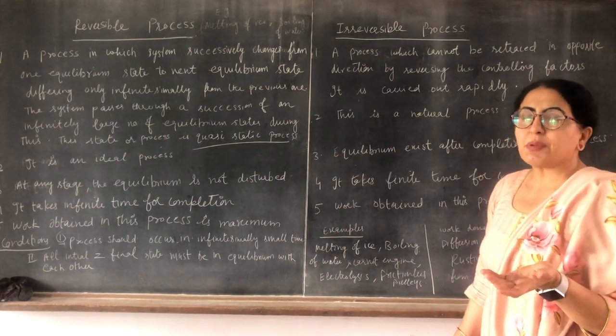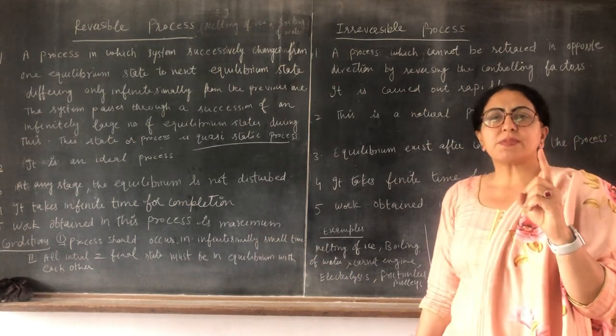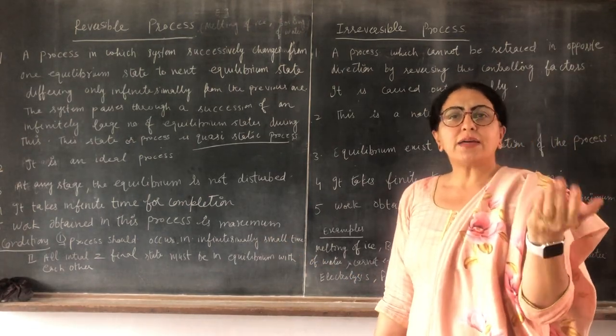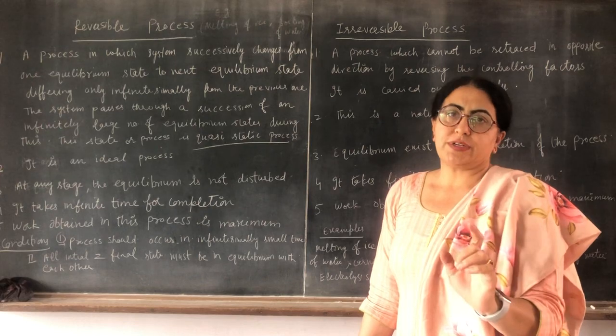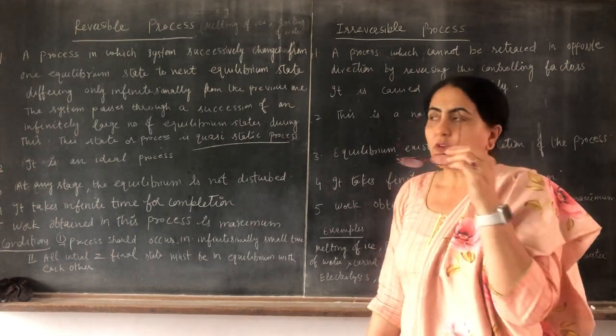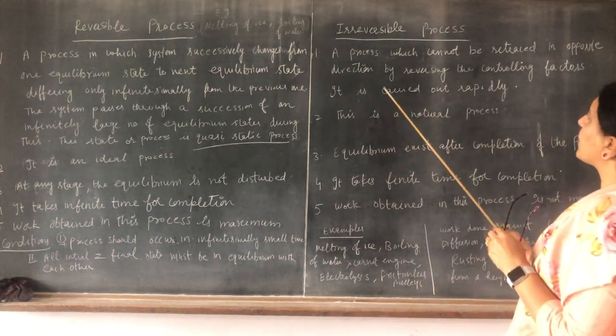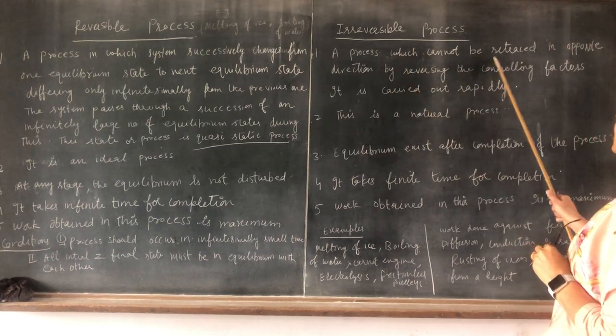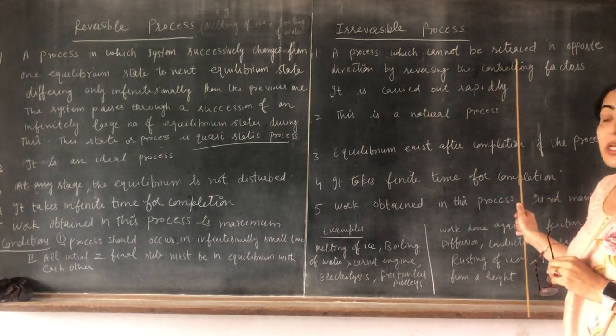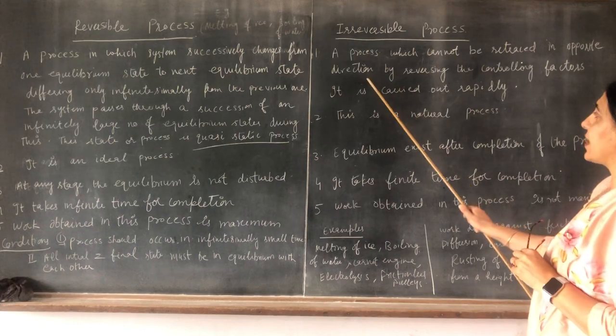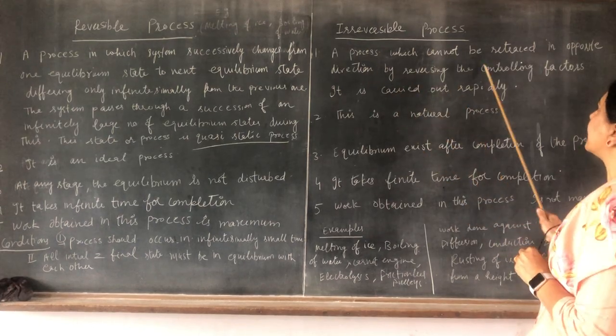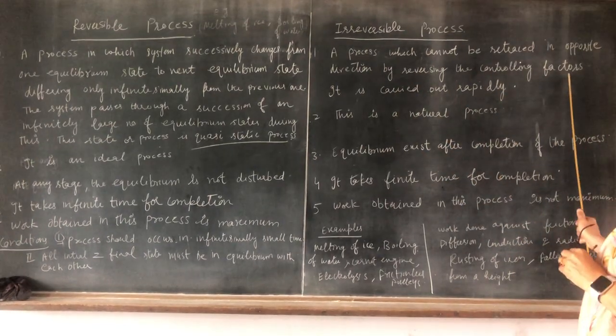Then the irreversible process. What is an irreversible process? The process which takes place in one direction only, either backward or forward. It is a process which cannot be retraced in the opposite direction by reversing the controlling factors.